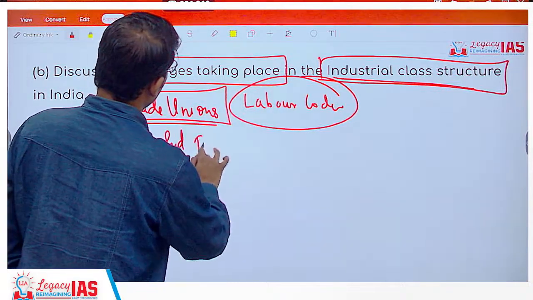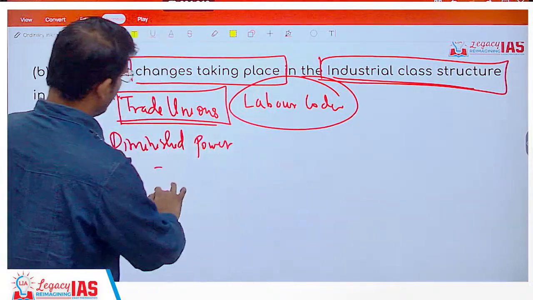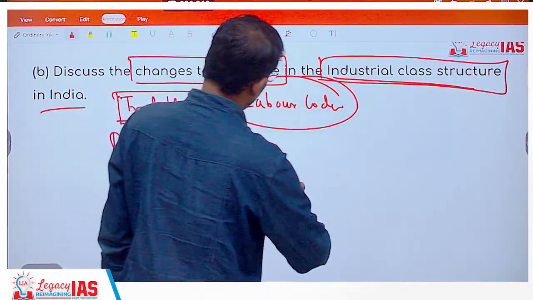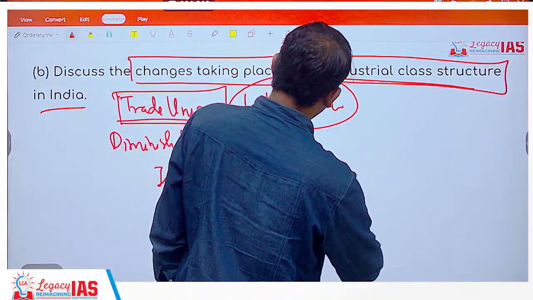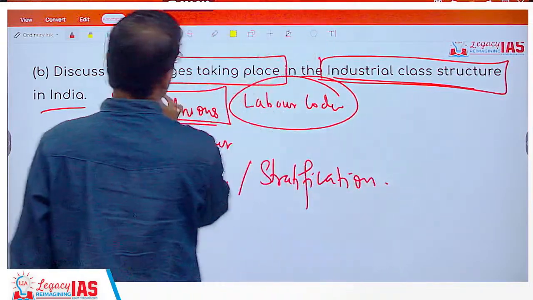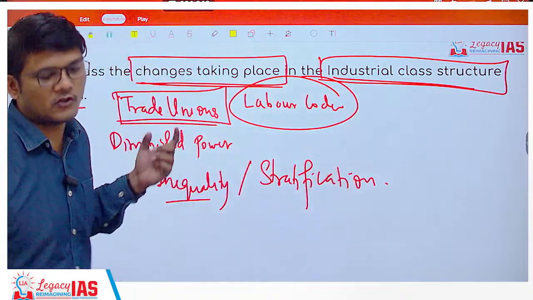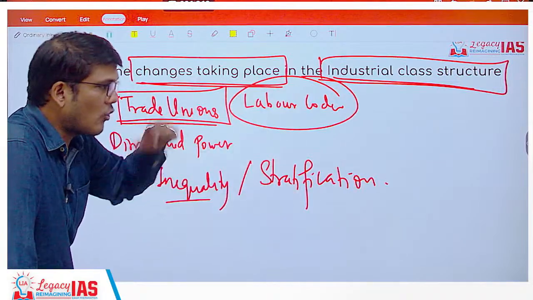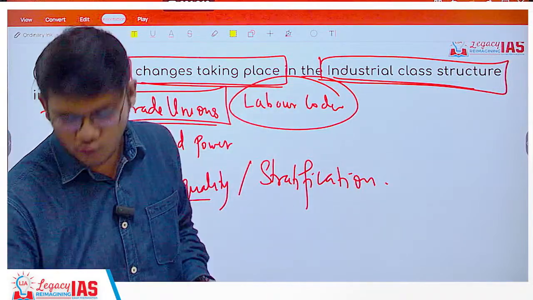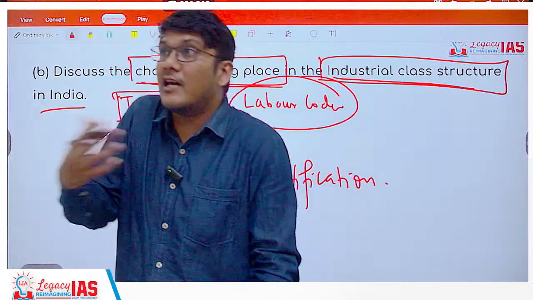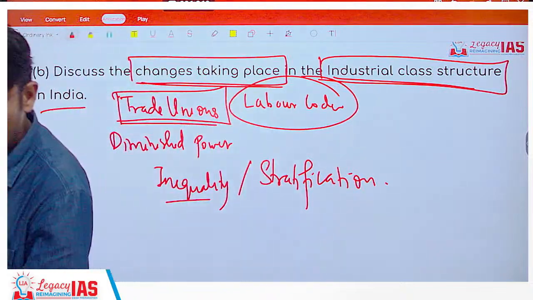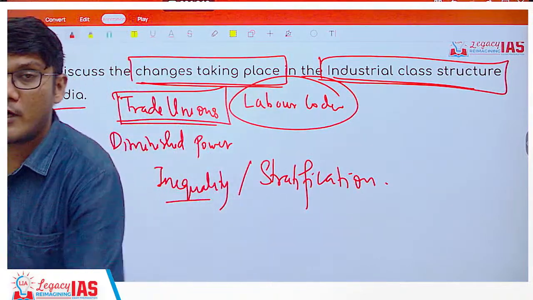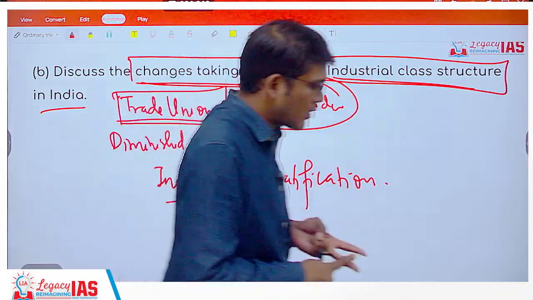When there is diminished power, there will be more inequality, right? There will be more stratification, right? So all these things will be happening, the changes taking place in the industrial class structure in India. Plus, this stratification need not necessarily be economic stratification, but it can also be skill-based stratification, which person has which skill and is under, let's say, which particular job, white collar job, blue collar job, and so on and so forth.